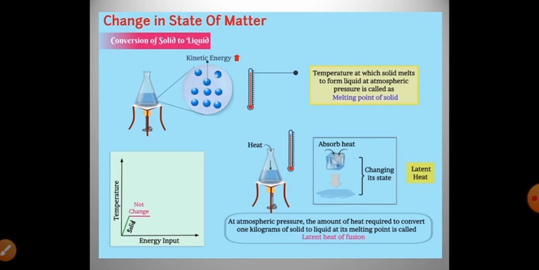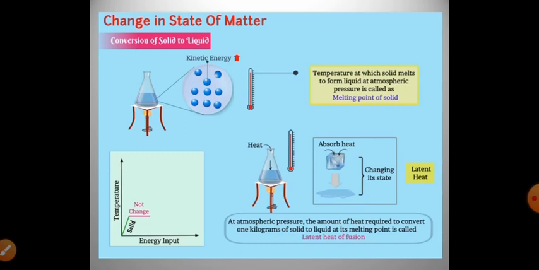When we supply heat energy to water, particles start moving even faster. At a certain temperature, a point is reached when the particles have enough energy to break from the force of attraction of each other. At this temperature, the liquid starts changing into gas.